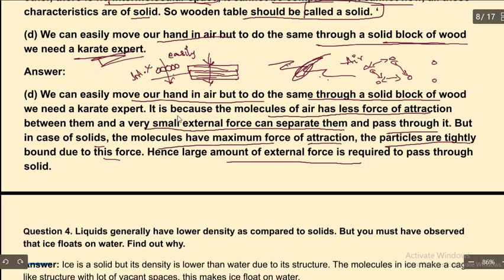So they are saying that the molecules of air have less force of attraction between them, and a very small external force can separate them and pass through. So if I take my hand and divide the air, I can divide it by separating the air molecules. But with the help of my hand, I cannot break the bricks or a block of wood.